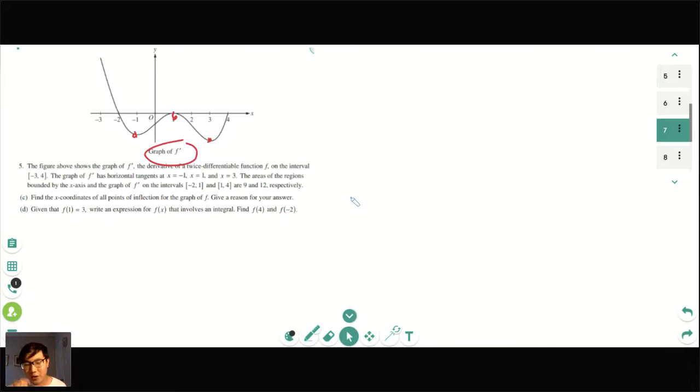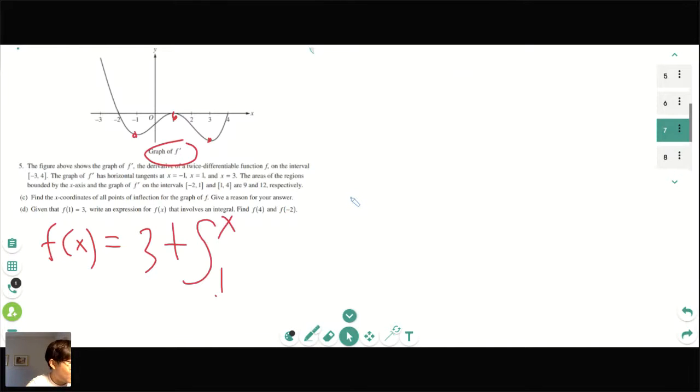Okay, so I think y'all are stuck on part D. That's okay. This is a confusing question a little bit. So for part D, the first thing we have to do with f of x is we know that it's 3 plus the integral from 1 to x, because that's 1 comma 3, of f prime of t dt. And so then it asks us to find f of 4. So we would plug in 4. It asks us to find negative 2. And so basically you would just literally plug in 4 and negative 2.